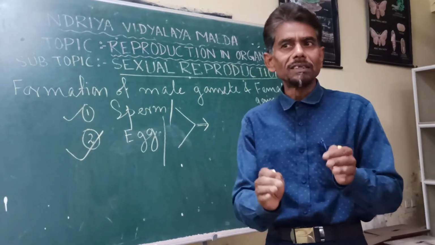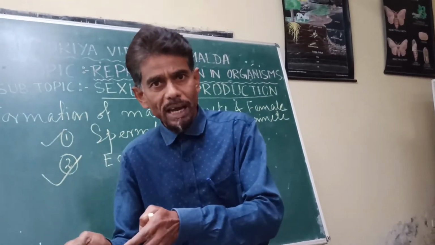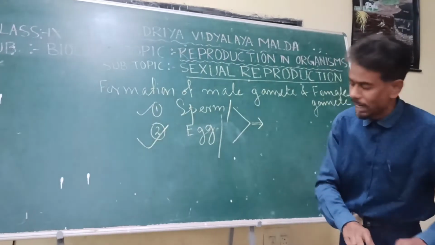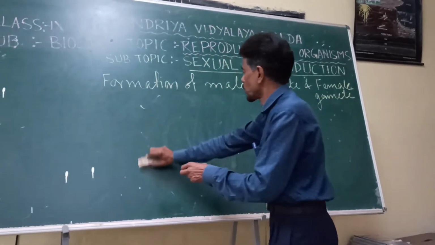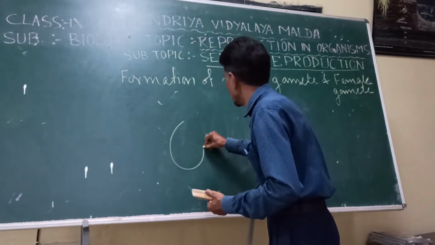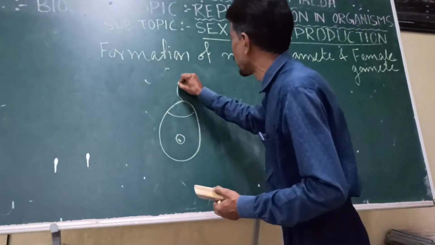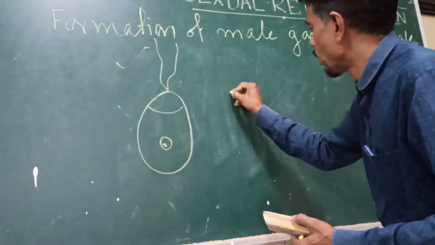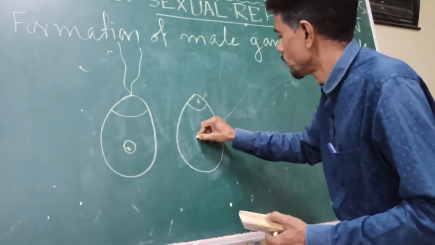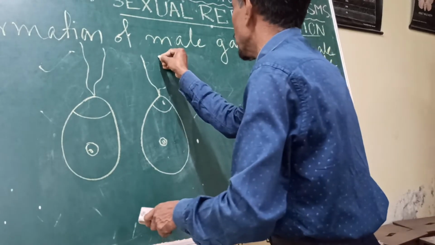If they are similar in appearance, as we see in the case of lower plants, say algae, certain bryophytes, or in the case of fungi, for example, let me take an example of an alga, Cladophora, where the male gamete and female gamete are very difficult to separate. They are looking almost identical.